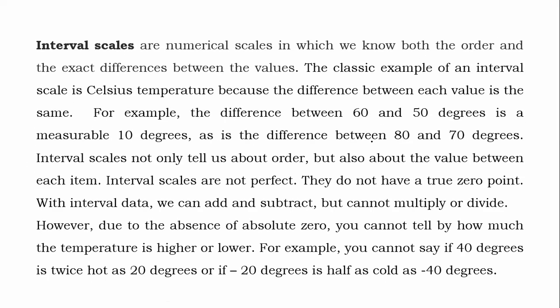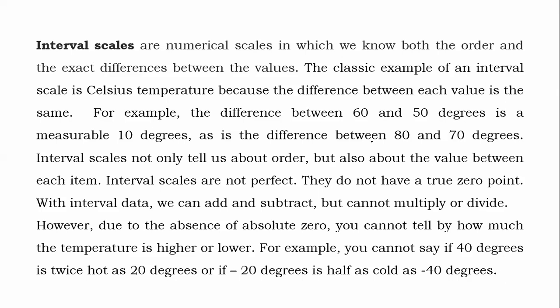The next is interval. Interval and ratio, these are the two subparts under numerical type of data. I have told there is no concept of zero here. Already I have given the examples also. Interval scales are numerical scales in which we know both the order and the exact differences between the values.